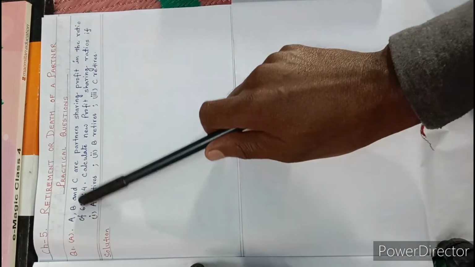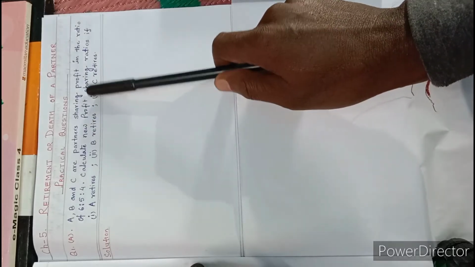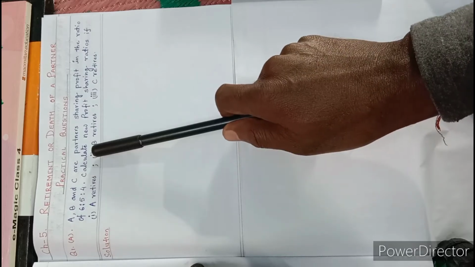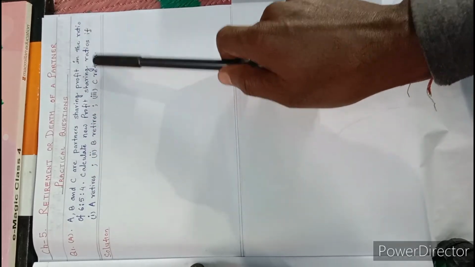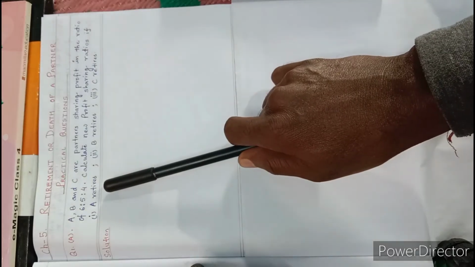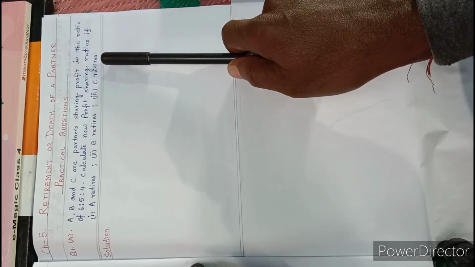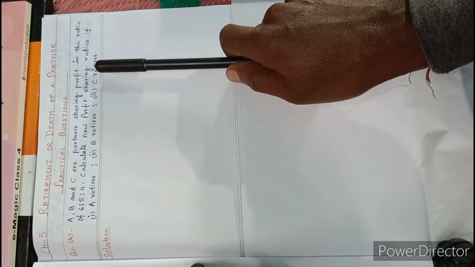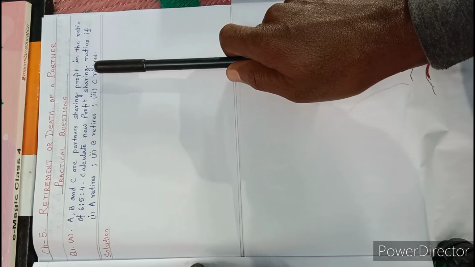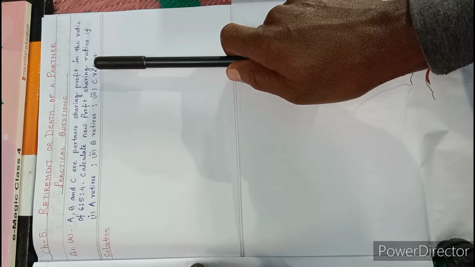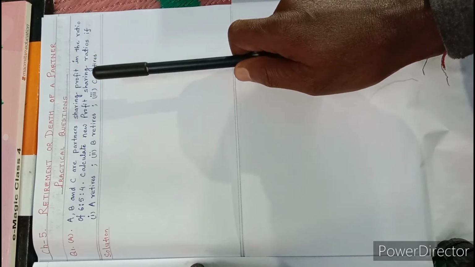Okay, so let's see question number 1a. A, B, C are partners sharing profit in the ratio of 6 is to 5 is to 4. Calculate the new profit sharing ratio if first A retires, second B retires, and third C retires. We know that the new ratio of the remaining partners will be calculated by striking out the share of the retiring partner if no new ratio is given.